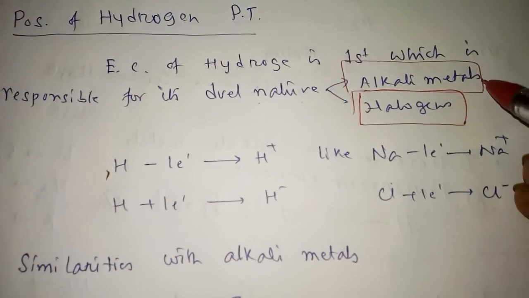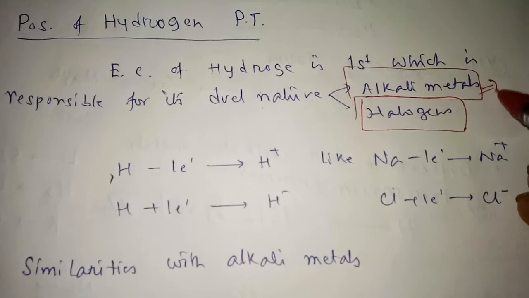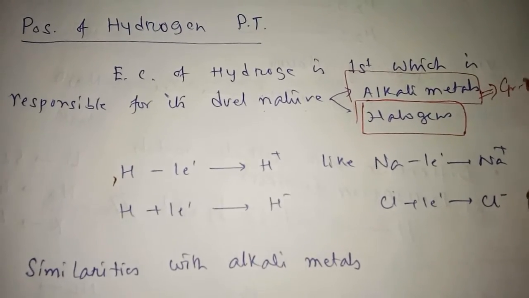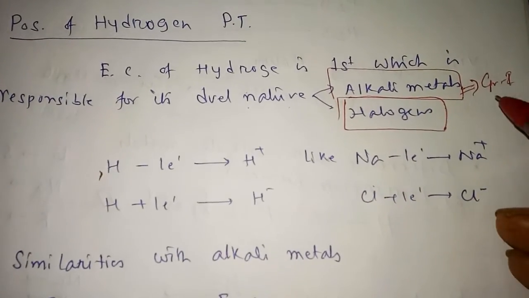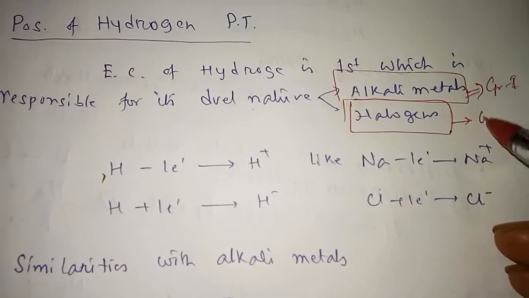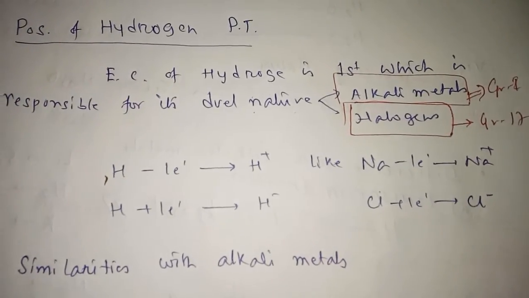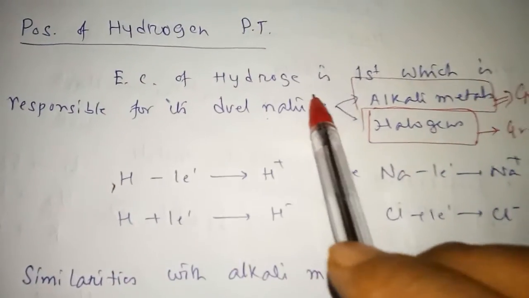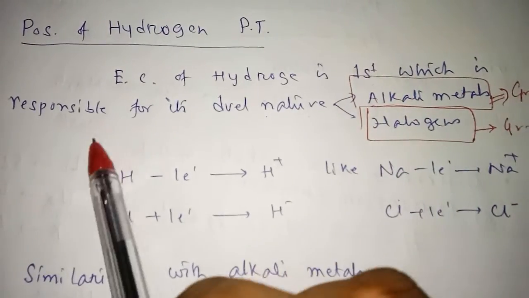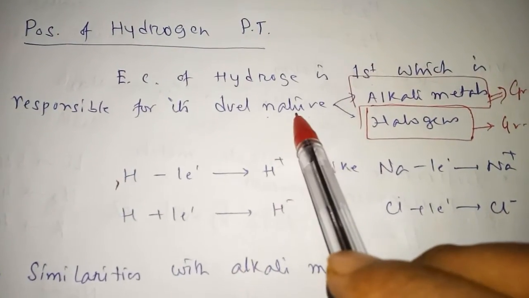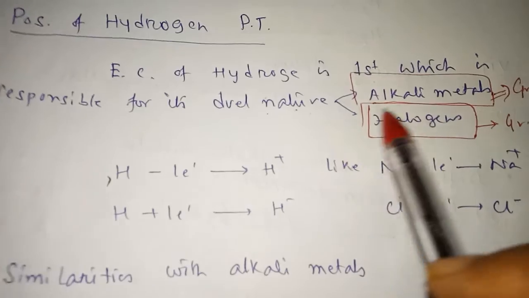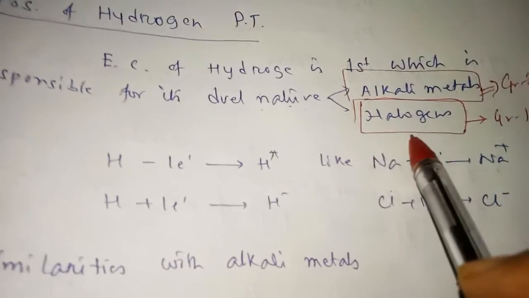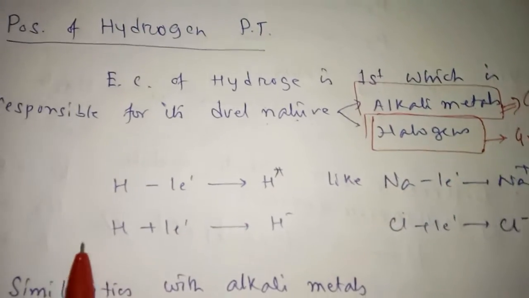Alkali metals are group 1, so some properties of hydrogen match with group 1, and some properties of hydrogen match with group 17. Hydrogen may act as an alkali metal, and hydrogen may act as a halogen.